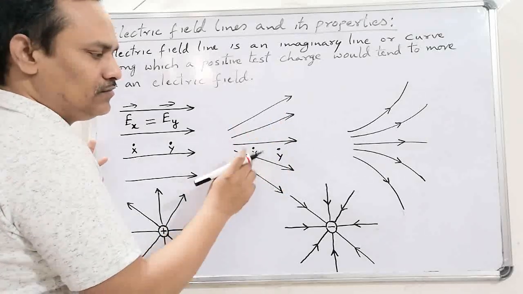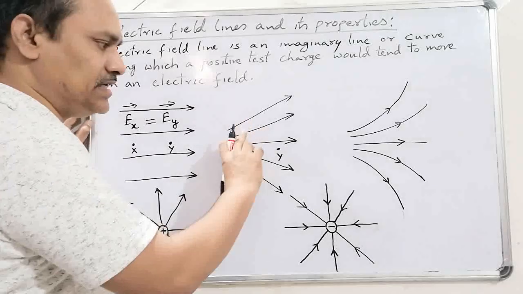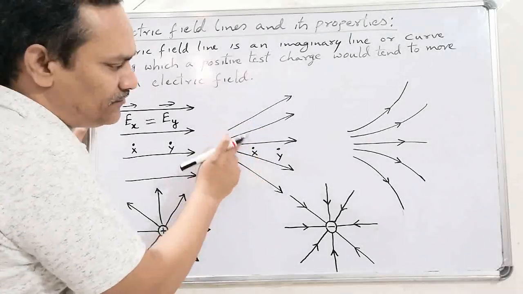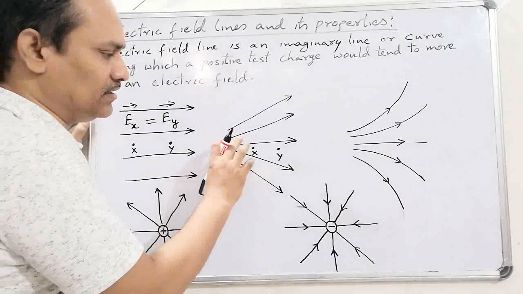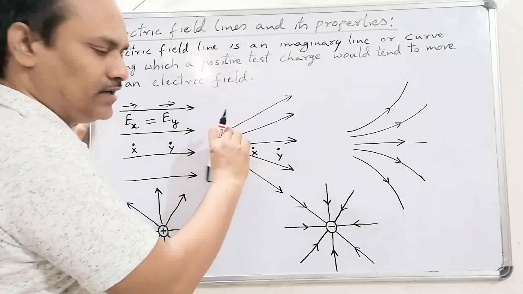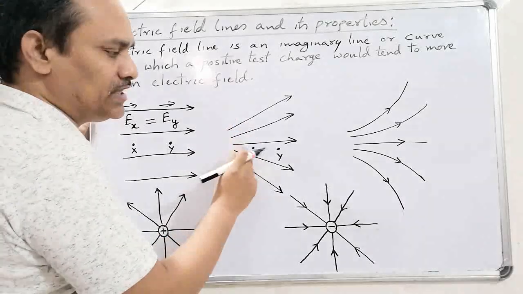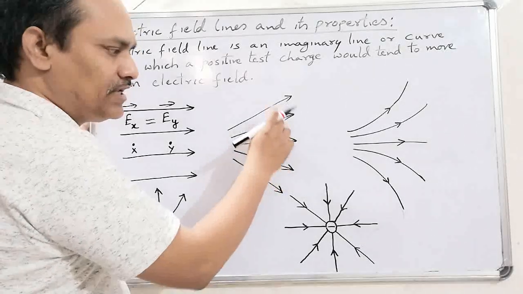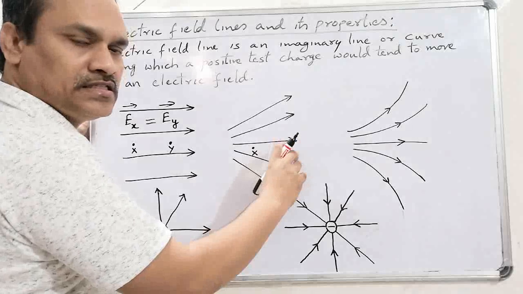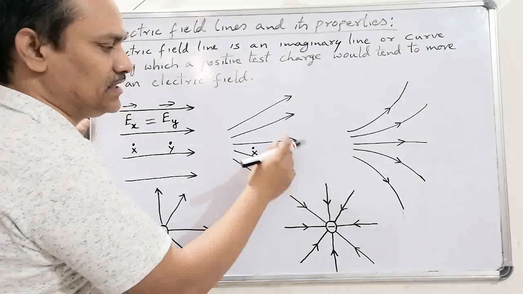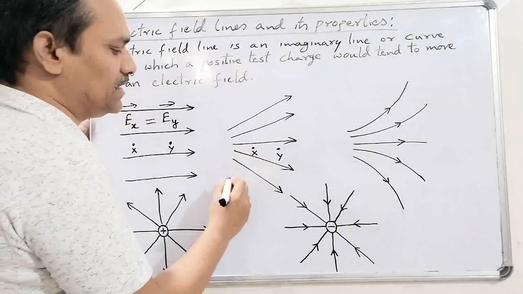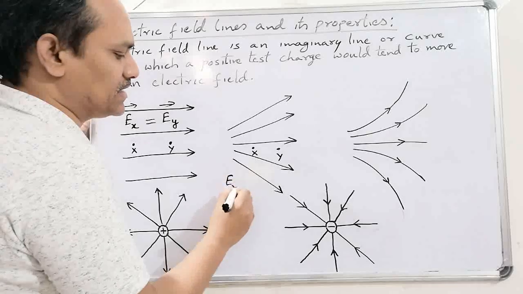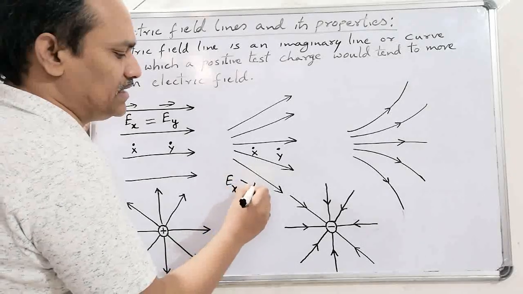Here we observe that the electric field intensity in the region where the field lines are dense, crowded, is more than the electric field intensity where the field lines are away from each other, that means spread. That means Ex is greater than Ey.